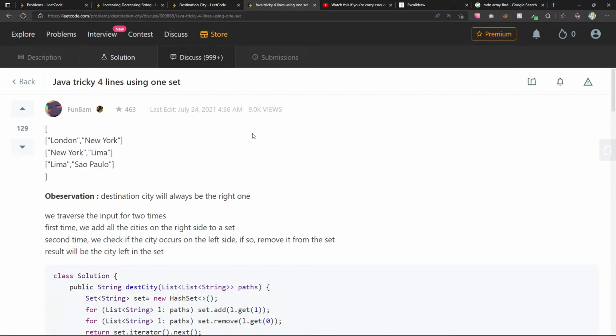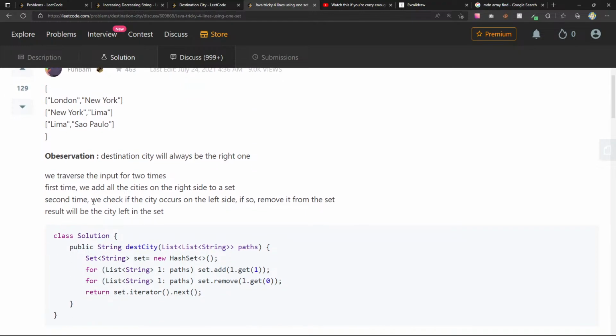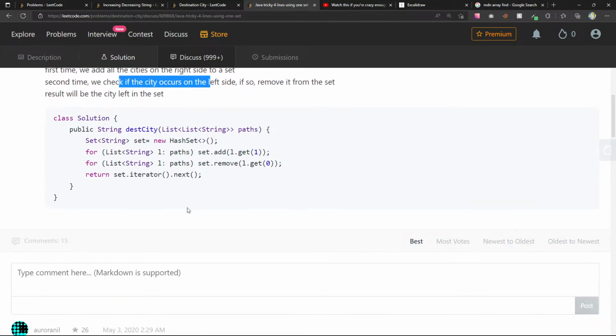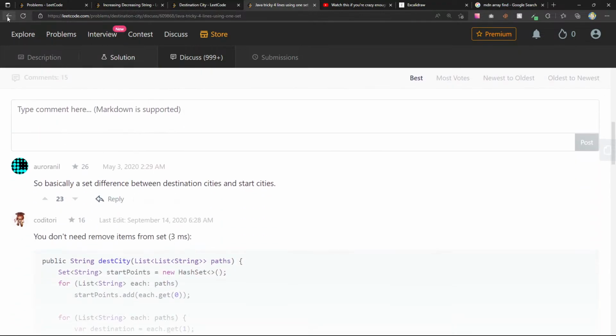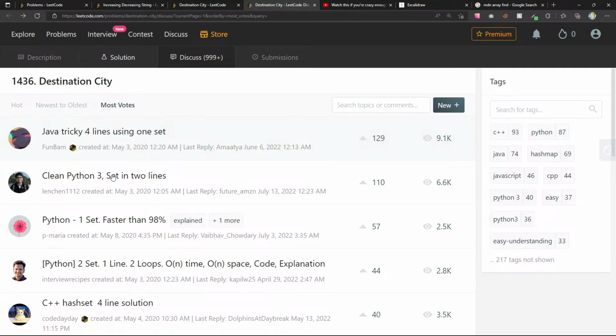Using one set. Destination city will always be the right one. We traverse the input two times. First time we add all the cities on the right side to a set: New York, Lima, Sao Paulo, London. Second time we check if the city occurs on the left side. If so, remove from the set. Result will be the city left in the set. A difference. Okay, clean Python.